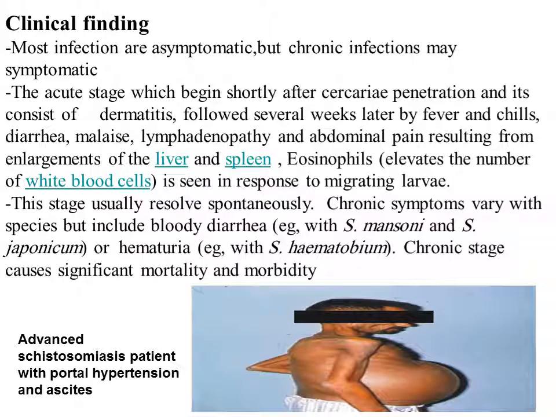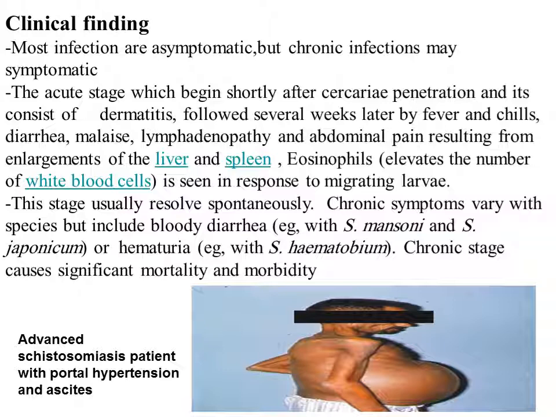Clinical findings. Most infections are asymptomatic, but a chronic infection may be symptomatic. The acute stage begins shortly after cercaria penetration and consists of dermatitis, followed several weeks later by fever, chills, diarrhea, malaise, lymphadenopathy, and abdominal pain that result from the enlargement of the liver and spleen. An elevated number of white blood cells, especially eosinophils, is seen in response to migrating larvae. This stage usually resolves spontaneously.